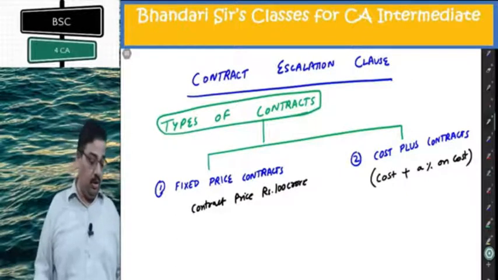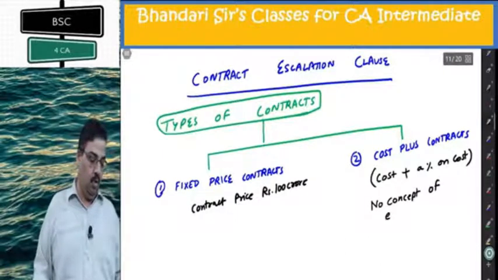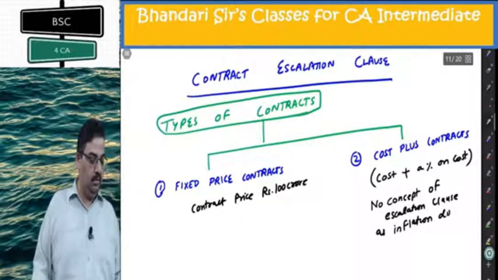So in a cost plus contract, there is no concept of an escalation clause, as inflation does not disturb the profitability of the contractor.